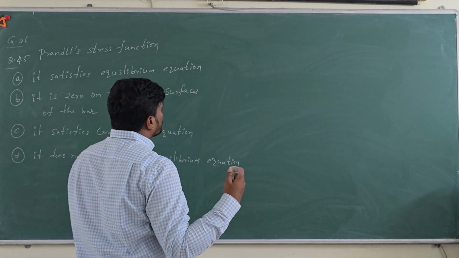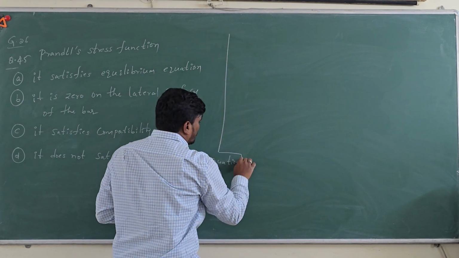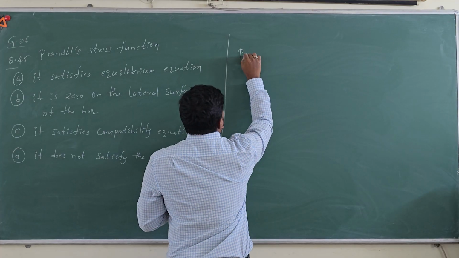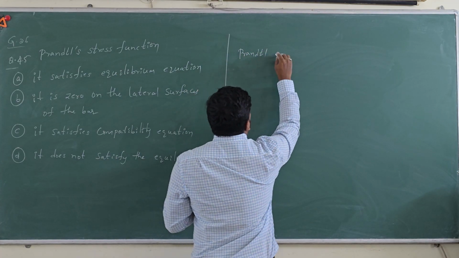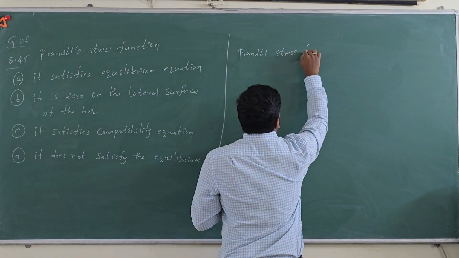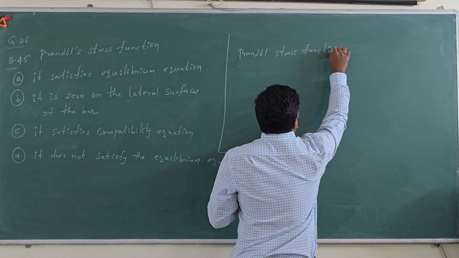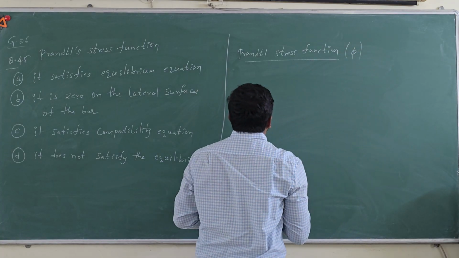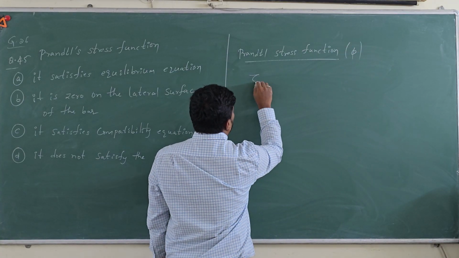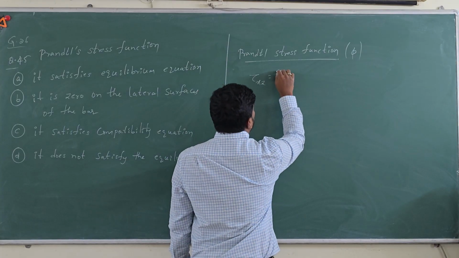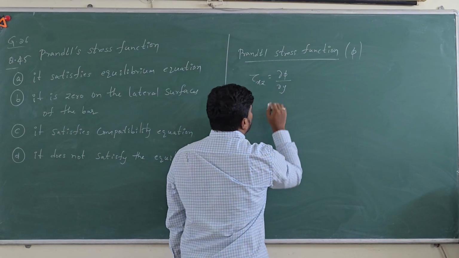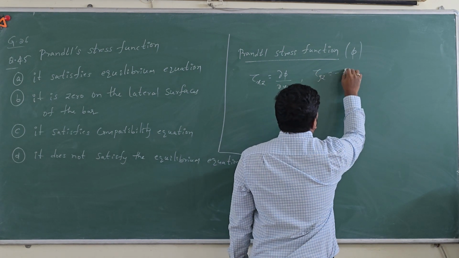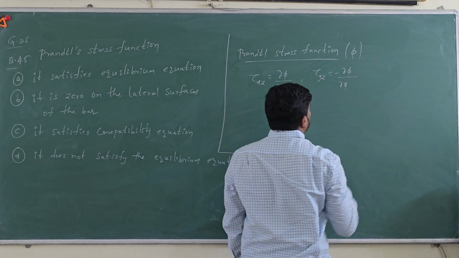To solve this, first you should have the basic knowledge on the Prandtl stress function. The Prandtl stress function is denoted by phi. So you can write tau xz is equal to dou phi by dou y, and tau yz is equal to minus dou phi by dou x.